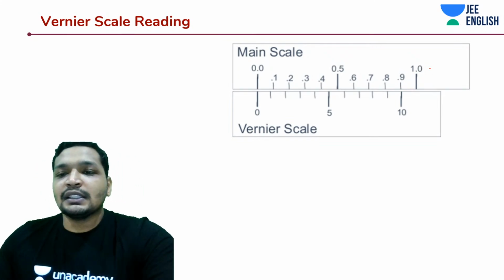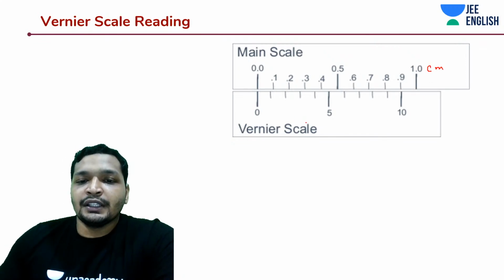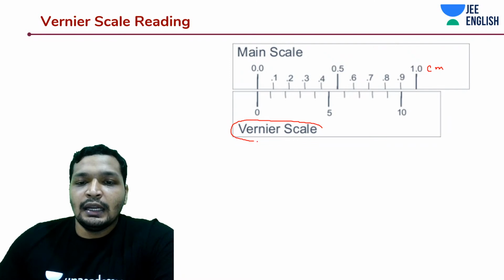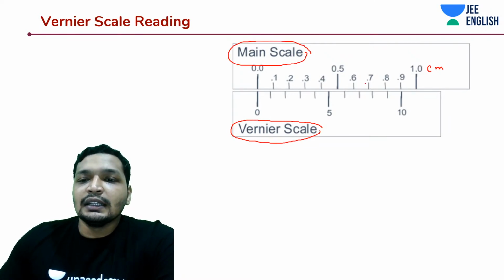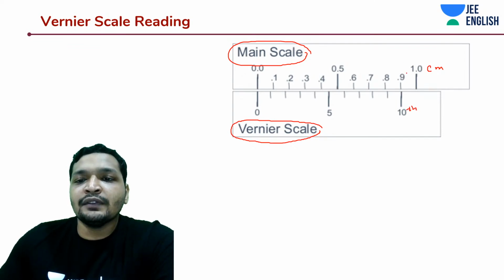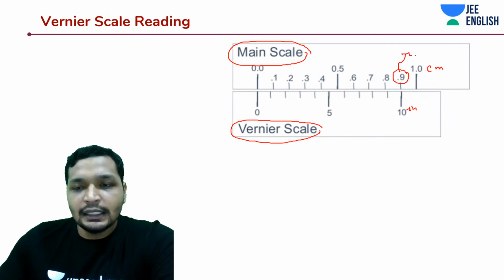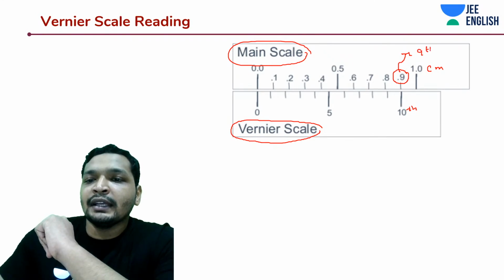So, for an example, let's say this is in centimeters, and this is your Vernier scale. What you're going to do is design the scale such that the 10 readings of this Vernier scale, this is the 10th reading, is going to coincide with the 9th reading of the main scale. The 9th reading is just an example. It can be designed any way.